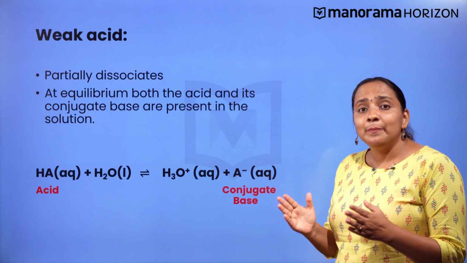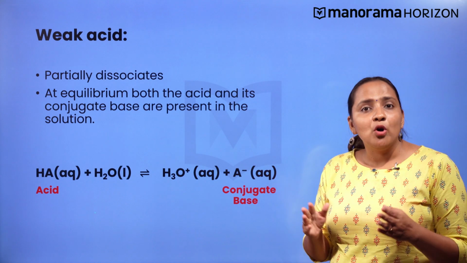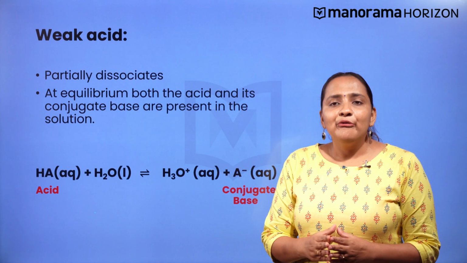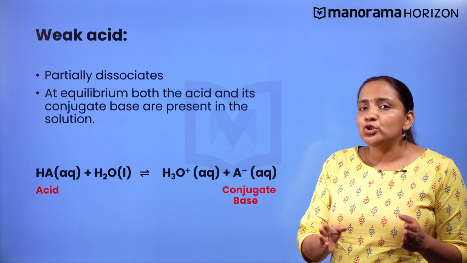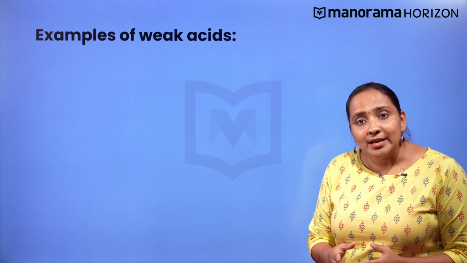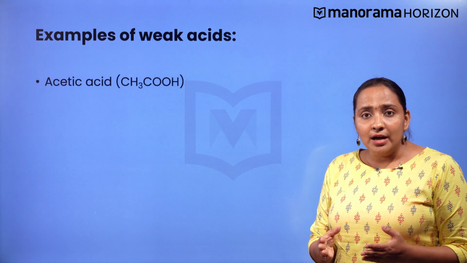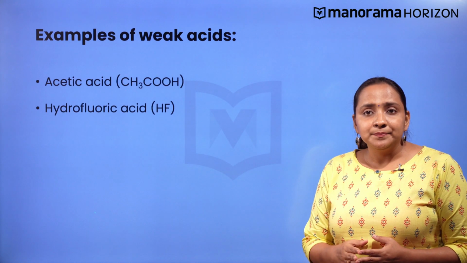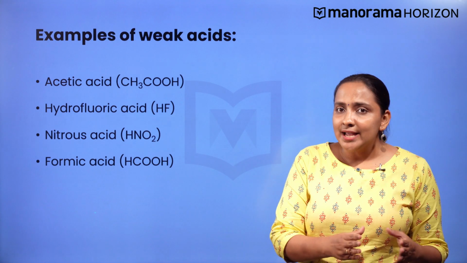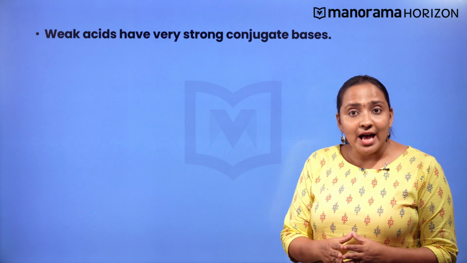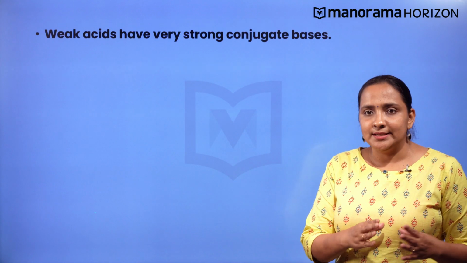Consider the acid-base dissociation equilibrium of a weak acid, say HA, where HA is an acid and A- is its conjugate base. Some examples of weak acids are acetic acid, hydrofluoric acid, nitrous acid and formic acid. Weak acids have very strong conjugate bases.